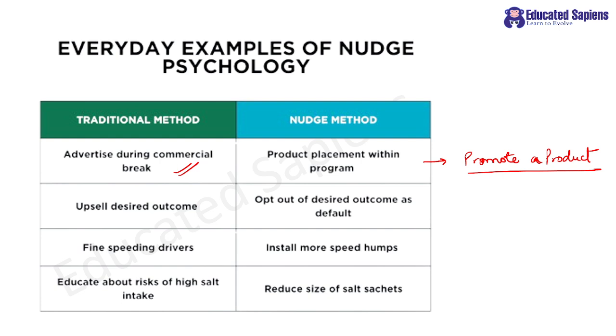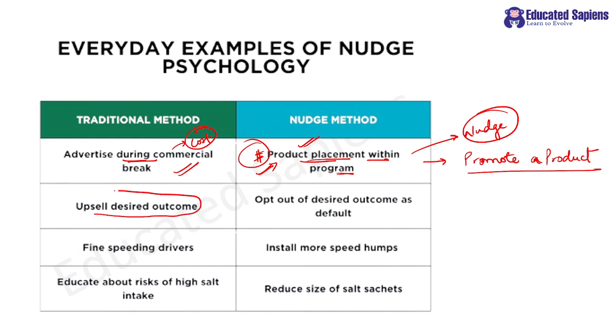Obviously, some people out of inquisitiveness will use that product, and eventually, if that product is good, they will choose to use it. Eventually, they will keep searching for that product. Understood? So product placement within a program will give people a nudge to try and test it. Clear? Instead of advertising. Advertising will cost you heavily as well. Here there will be the cost of the product, but eventually you are nudging people. So this will be like mouth to mouth publicity after real life usage, right?